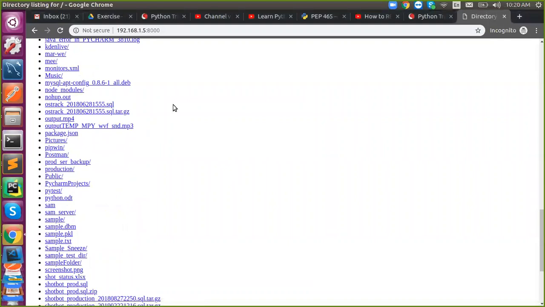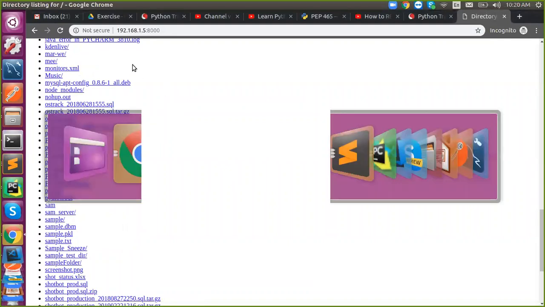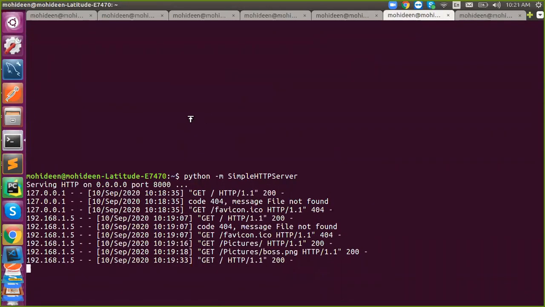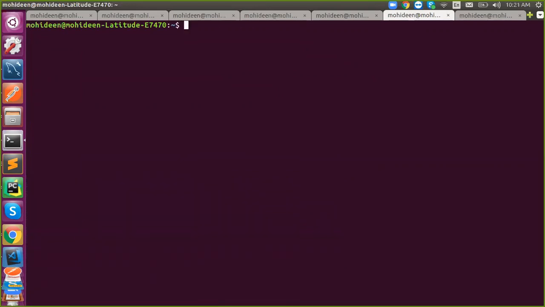So this will work. You have to run it where you want to do the data transfer. It depends upon the folder you are in. Here I'm in my home location, so it is serving my entire home directory. If I want to share the desktop only, I just go to the desktop and run it.